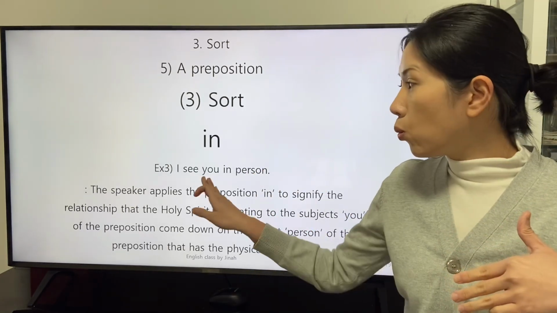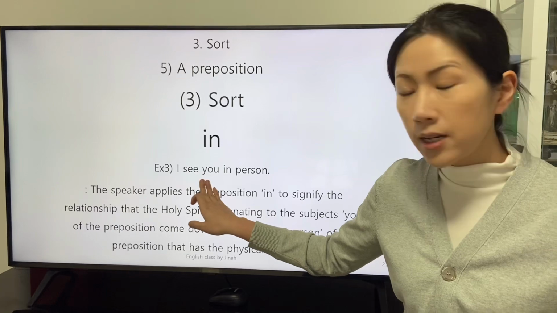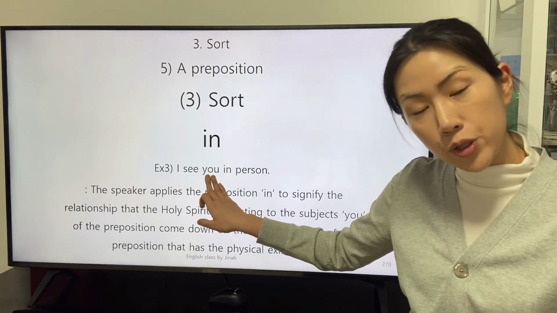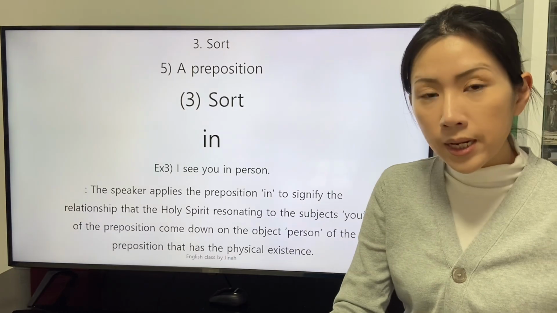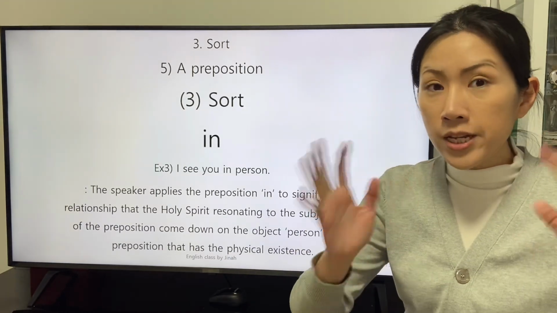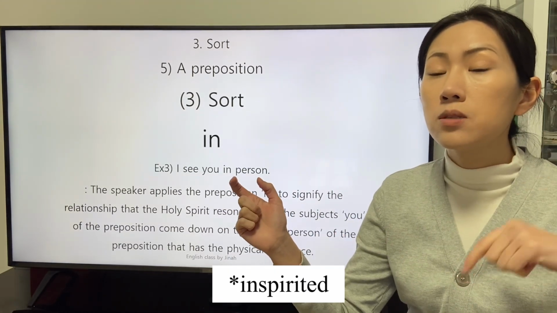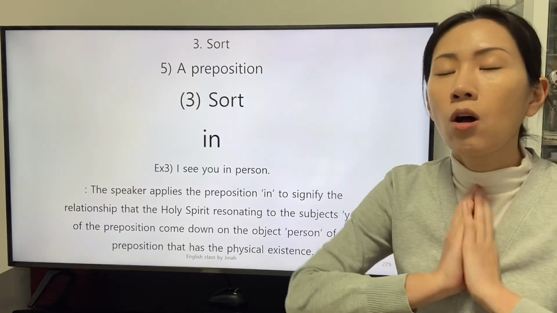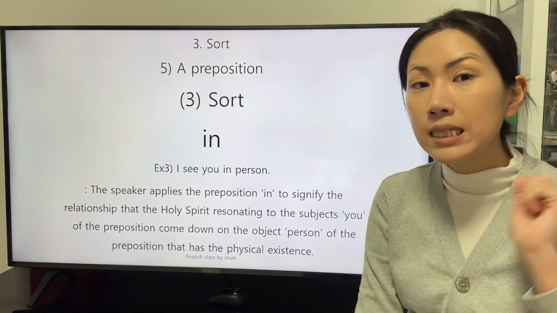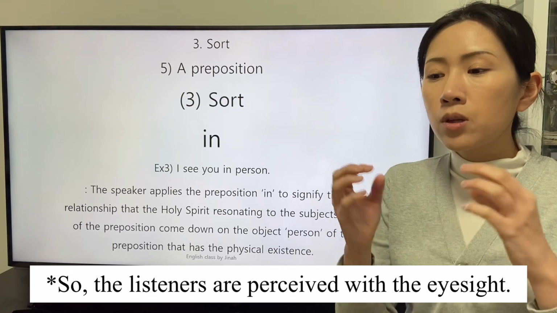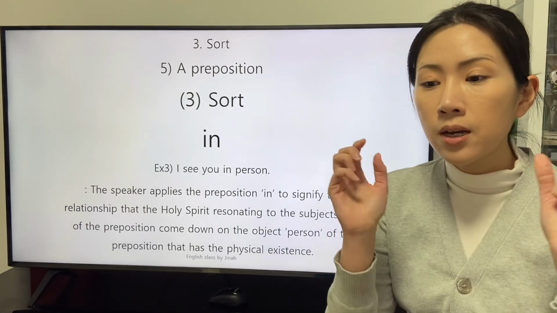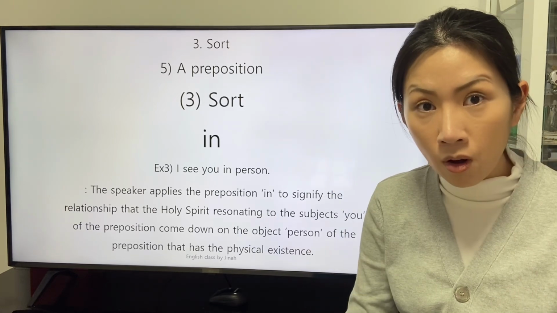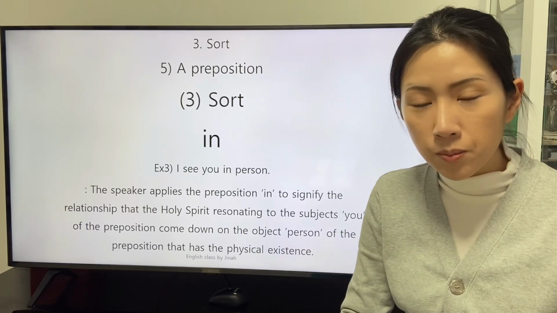Then what is the subject indicated by the personal pronoun you? The personal pronoun you indicates that the listeners are by the Holy Spirit. The Holy Spirit is in the form of the person.